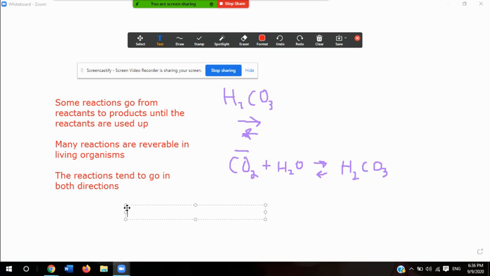All chemical reactions, whether a lot or a little, involve changes in energy.